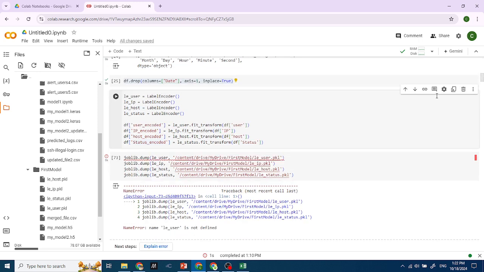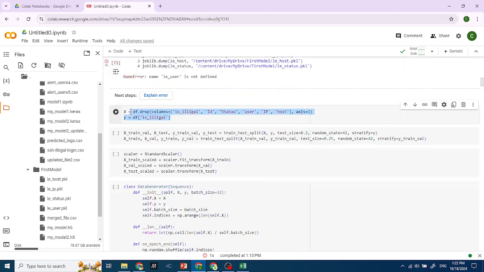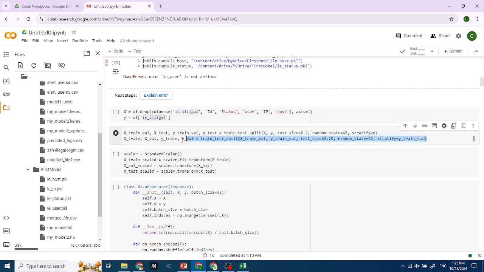I store my labels inside here, and then I split the data. For X I use all the other columns except the ID, which is not really important. The status, user, IP, and host are already encoded, so I just use the encoded columns. This is the column that I need to predict, so I use it as y, and then I split the data. I use 80% for training and the other 20% for testing, which means validation here.